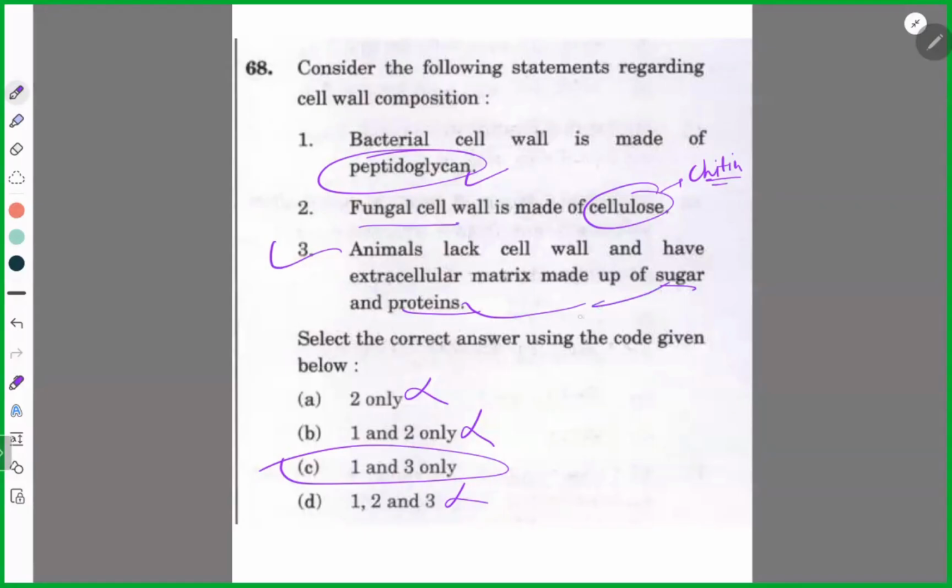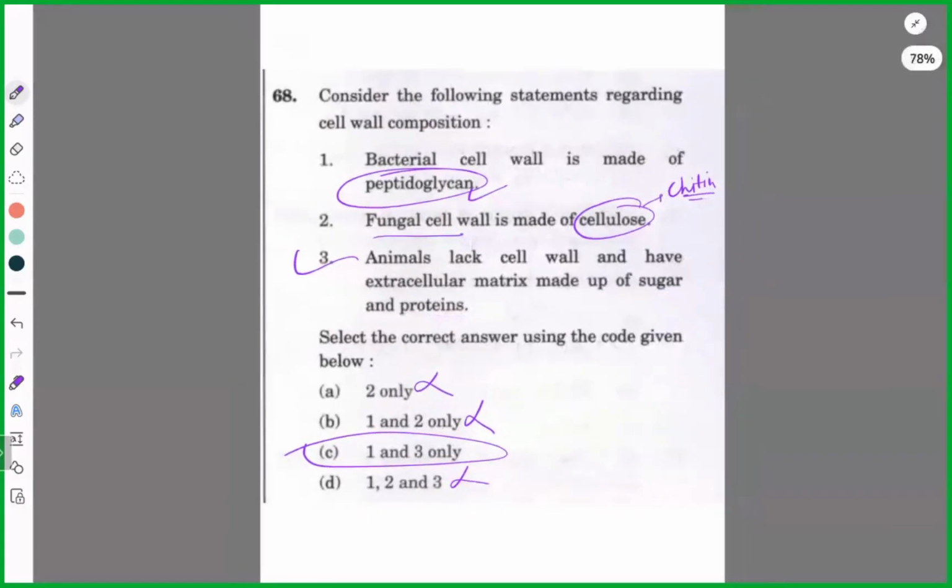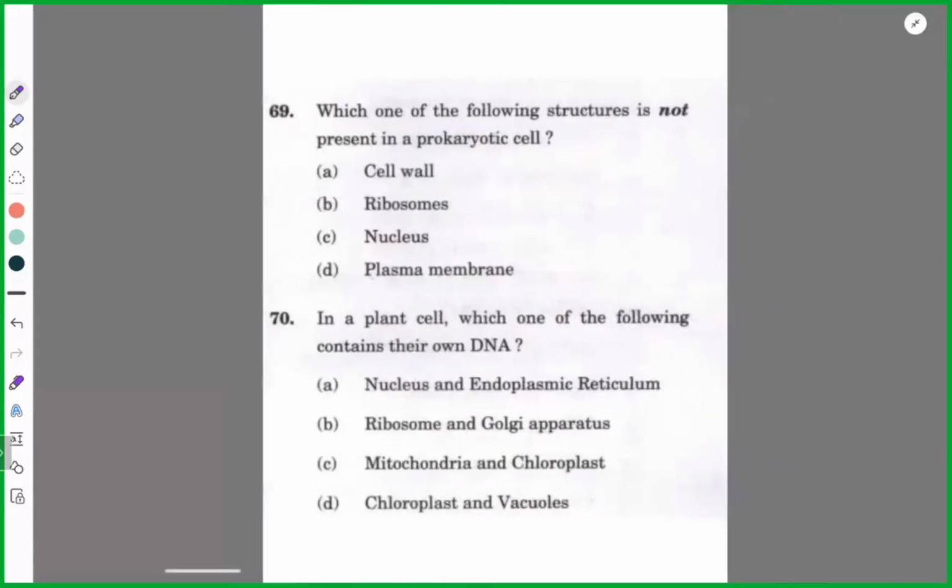Sugar is carbohydrates, and they are talking about plasma membrane. Isn't it plasma membrane? Yes or no? Yes. That's it. Simple. It is the language that troubles. But again, you need to be smart. So here, not only the knowledge part, but we will learn how to become smart simultaneously, because that is required in examination.